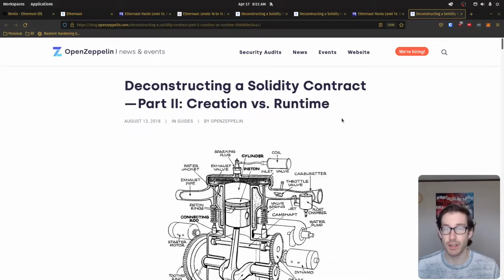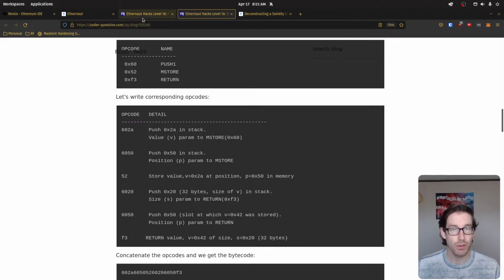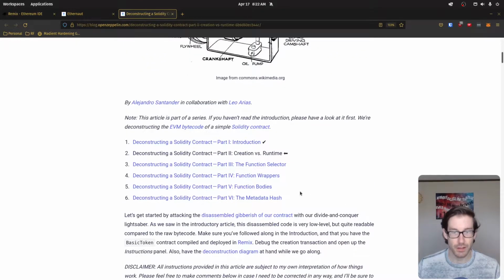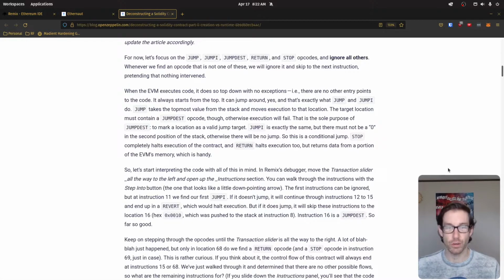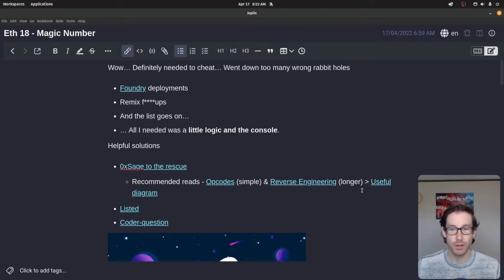And then also this series here is really long and in depth, but it is worth the read if you're interested specifically in how to, as you can see from the title, deconstruct a contract and understand not just the Solidity code, but also the opcodes and the associated bytecodes with that and how all of it's constructed for a smart contract. It's, like I said, a long series. They have multiple parts to it. I've only gotten to the third part here. So I'm still reading through it, but it's definitely worth the read if you're interested in going that deep or at least having an intuitive understanding of how that stuff functions. So those are good there.